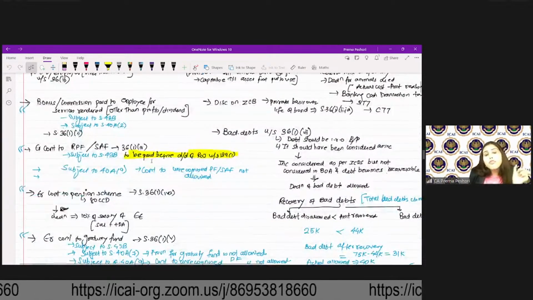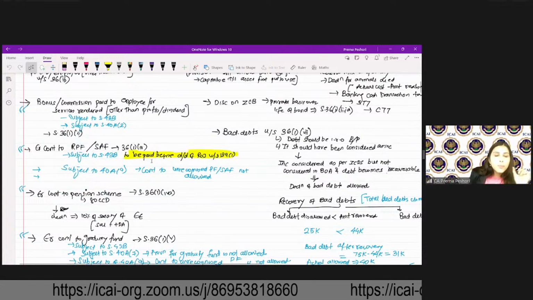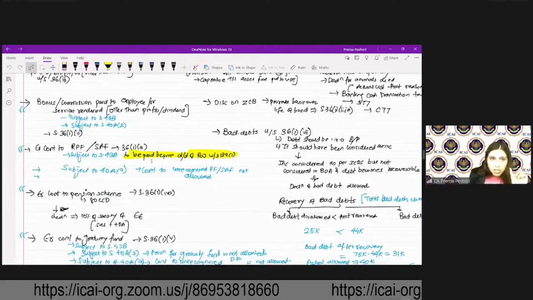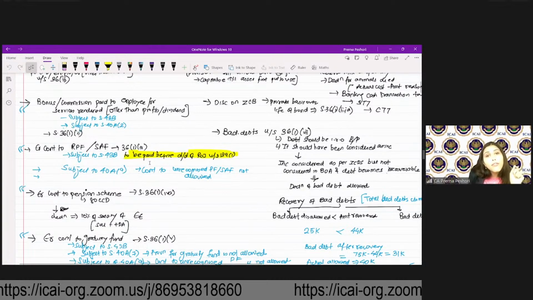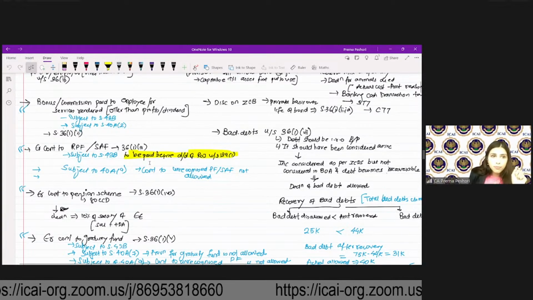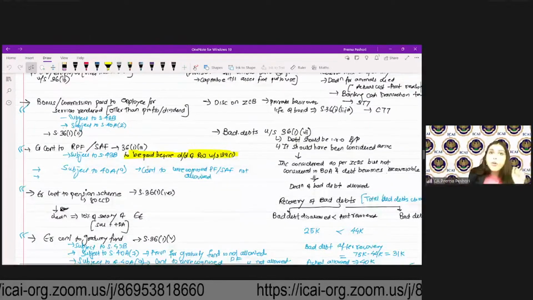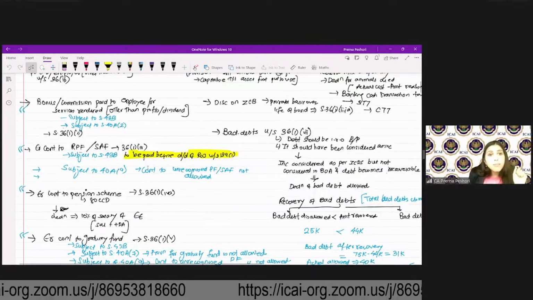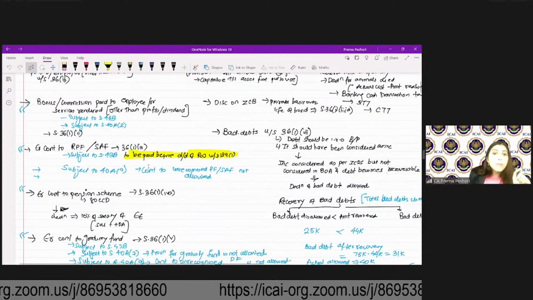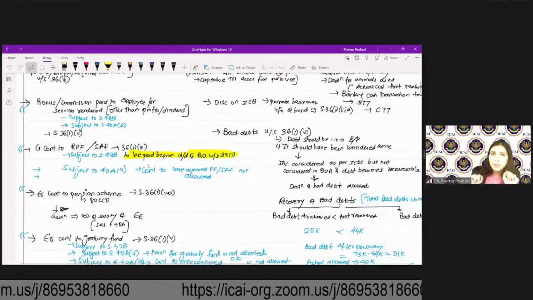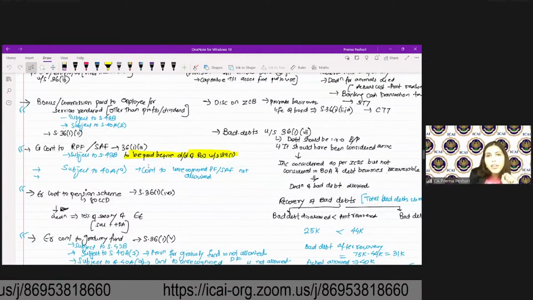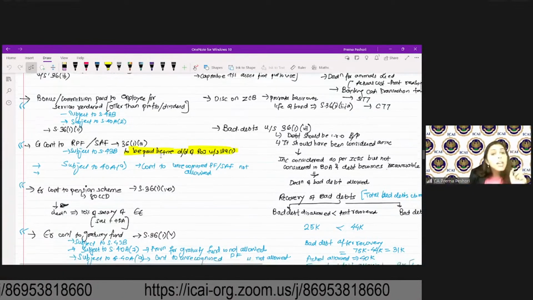Employer contribution to recognized provident fund or superannuation fund. You should actually pay before the due date of filing the return of income to the provident fund or superannuation fund. So this is subject to 43B. It is also subject to 40A(9). So contribution to unrecognized provident fund is not allowed. Only the recognized provident fund or superannuation.